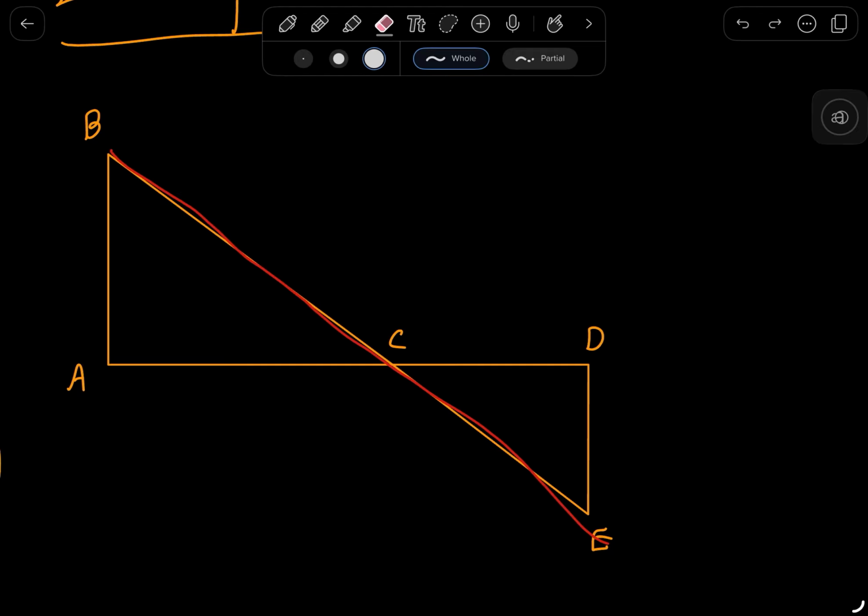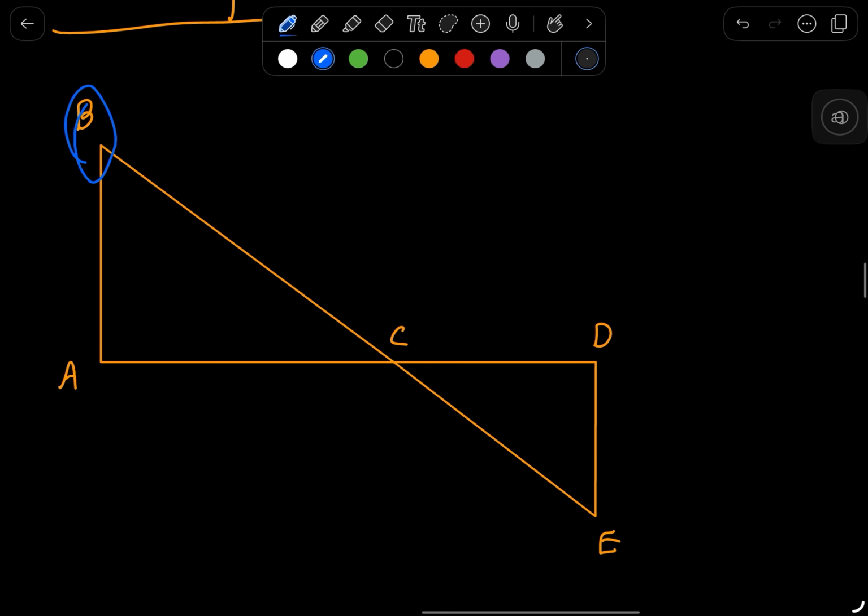There are a lot of assumptions we can make here, but to wrap it up, you can say that B, C, and E are all collinear points because they lie on the same line, and therefore you can also say, for example, that C is in between B and E, again because they're all collinear.